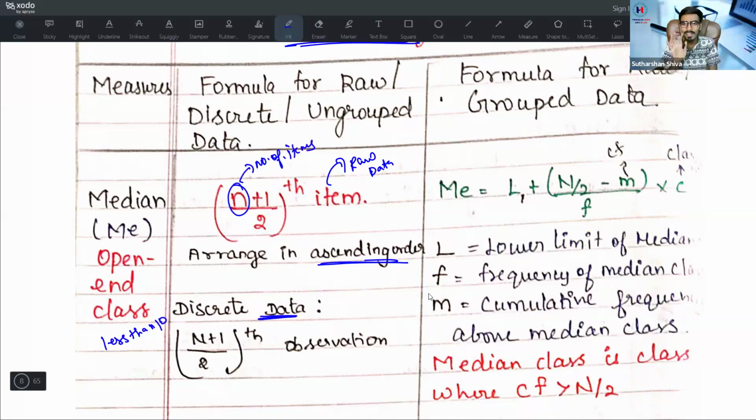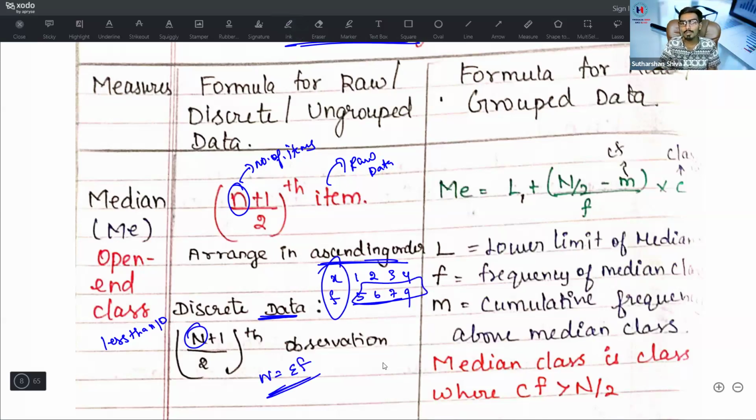Suppose it is a discrete data. First, what is a discrete data? Just listen to this. x is 1, 2, 3, 4 and f values 5, 6, 7, 9 are given. It means 1 is repeated 5 times, 2 is repeated 6 times, 3 is repeated 7 times, 4 is repeated 9 times. This kind of data is known as a discrete data. At that time, the capital N is equal to summation f. You need to add all this and then find the value.